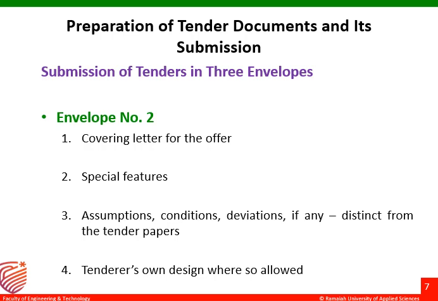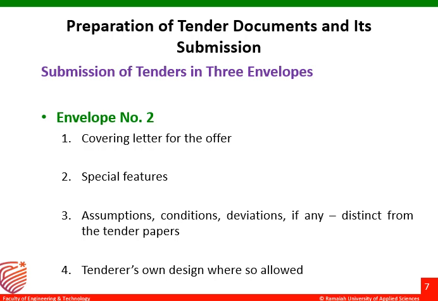And special features: apart from the specification mentioned by the owner, whether the contractor is giving some special features, special offers or some additions. Those special features of the contract have to be mentioned in envelope 2.